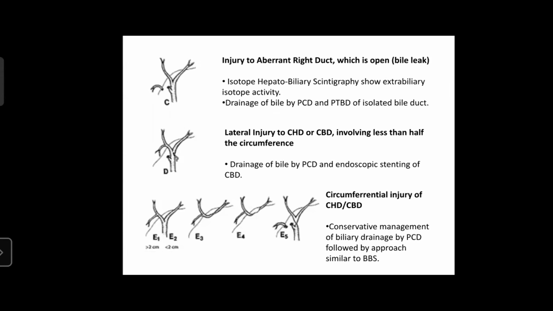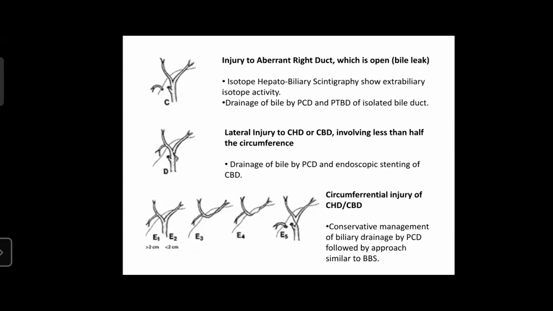Strasbourg type D is lateral injury to the CHD or CBD involving less than half the circumference. Drainage of the collected bile by PCD and endoscopic stenting of CBD has to be done. Strasbourg type E can be divided into E1, E2, E3, E4, and E5. E1 is injury occurring more than 2 centimeters from the confluence, and E2 is injury occurring less than 2 centimeters from the confluence, and E3 is injury at the hilum with preserved biliary confluence. E4 is injury at the hilum with involvement of the confluence, and E5 is injury to aberrant right hepatic artery and/or the common hepatic artery.